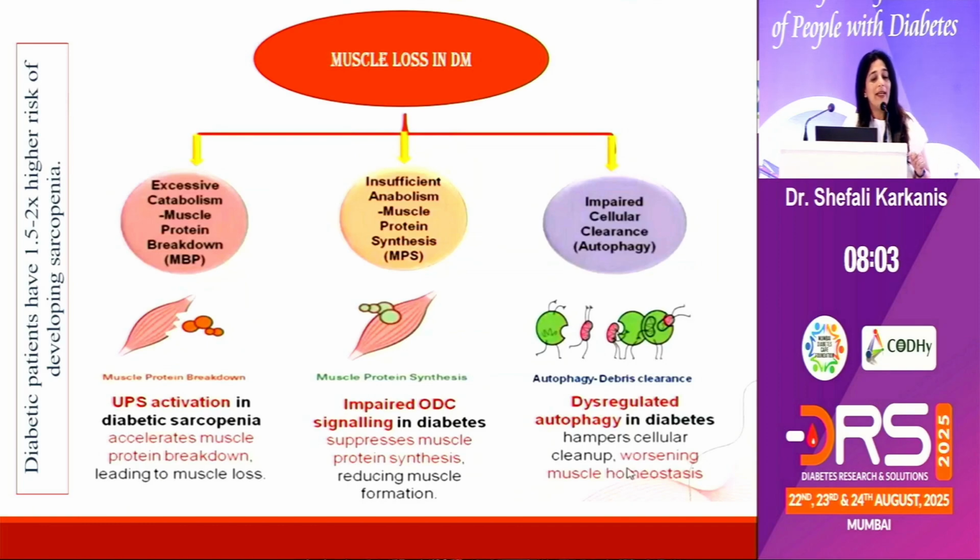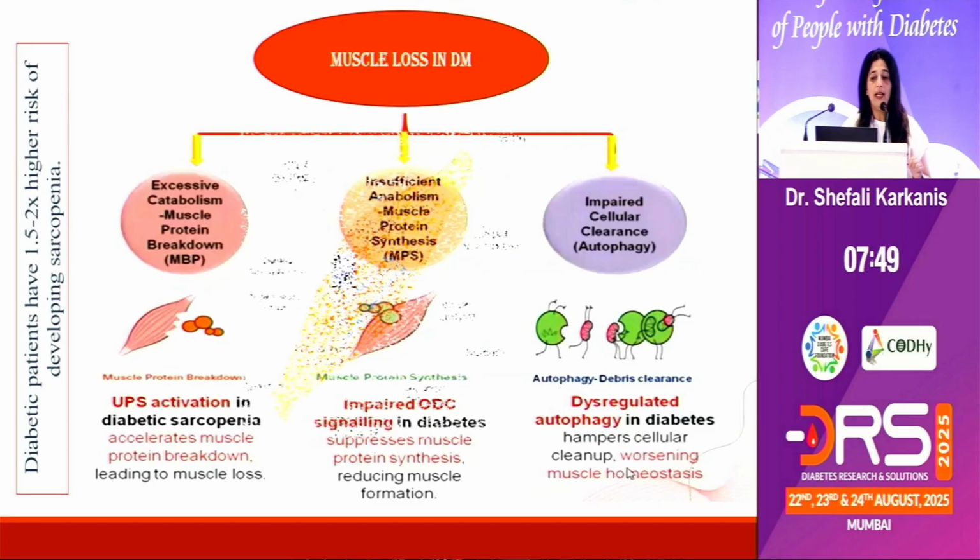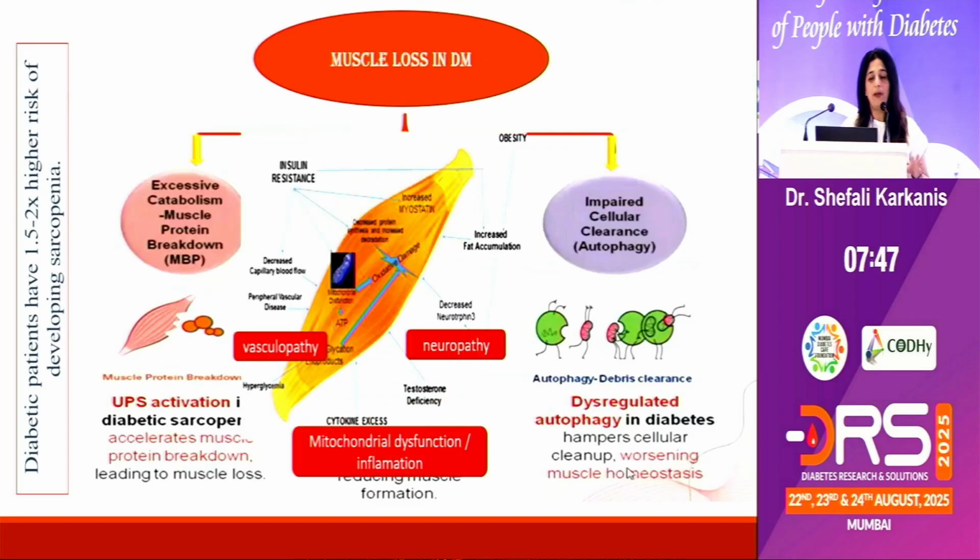Why diabetes? A patient who has diabetes will have 1.5 to 2 times higher risk of getting sarcopenia, and the muscle loss is very different because there is an excessive catabolism with insufficient anabolism and an impaired autophagy, and all of this with vasculopathy, neuropathy, mitochondrial dysfunction and inflammation coming into the picture, the muscle loss in diabetic patients is much more advanced.